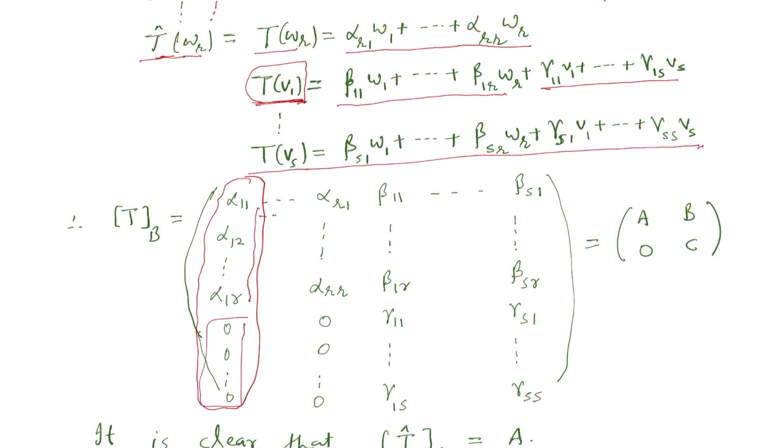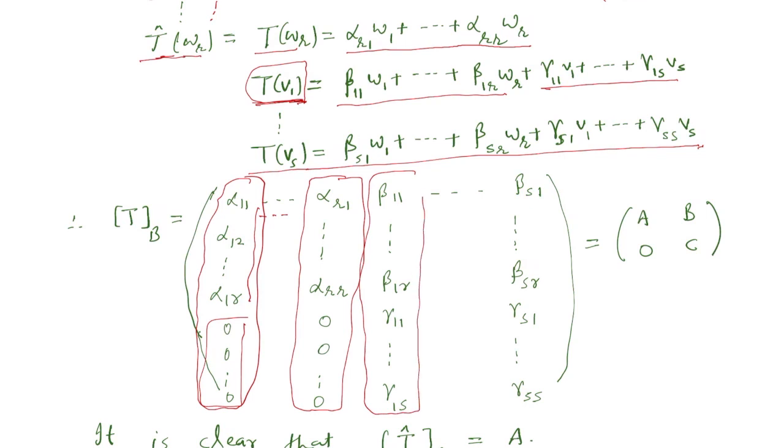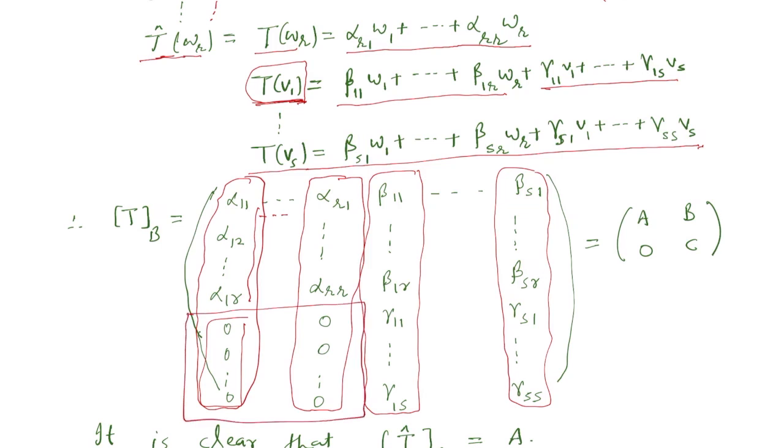Then continue like this; this column corresponds to T(WR), this to T of V1, and this last one to T of VS. So you can see that this block is the 0 block.